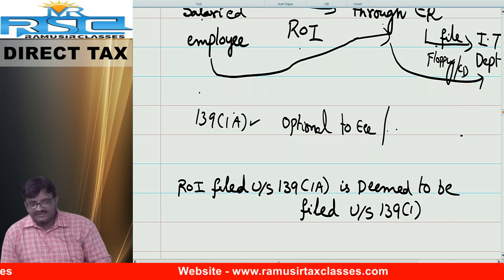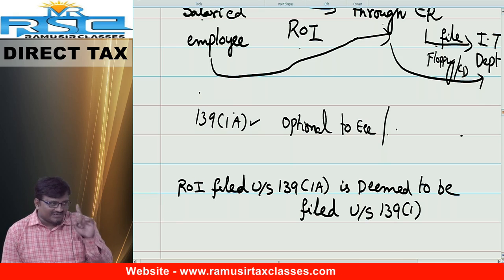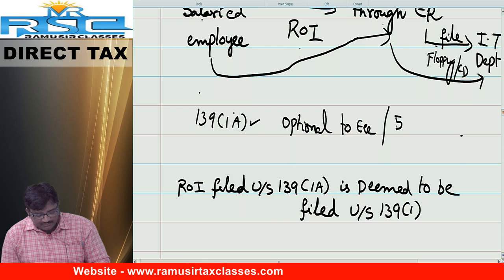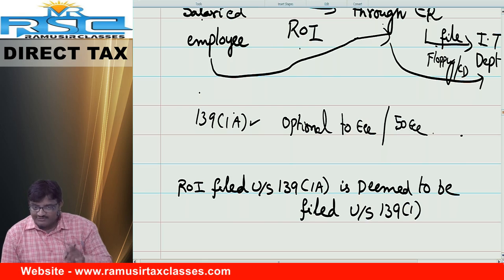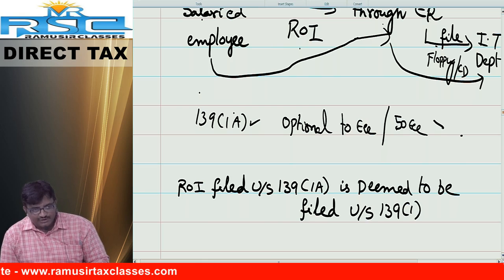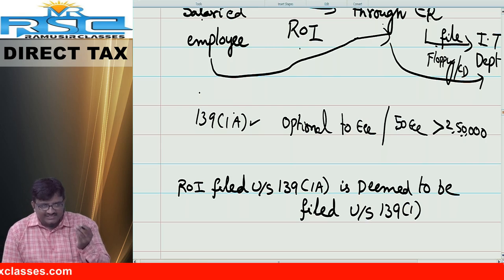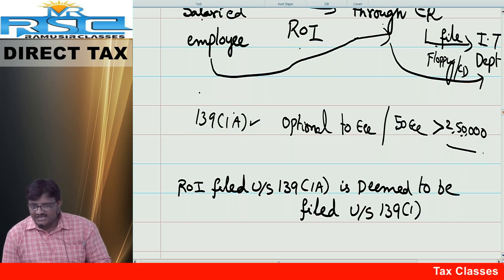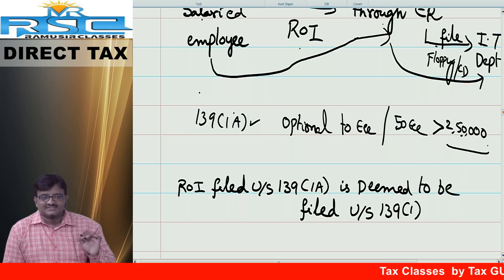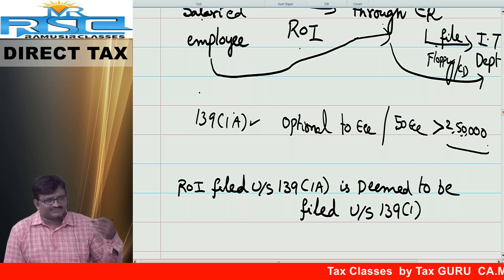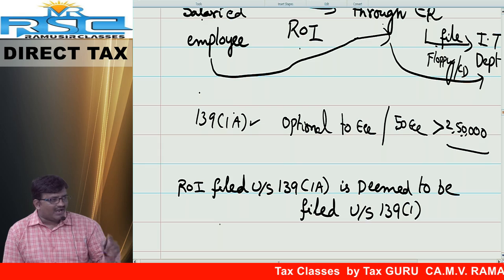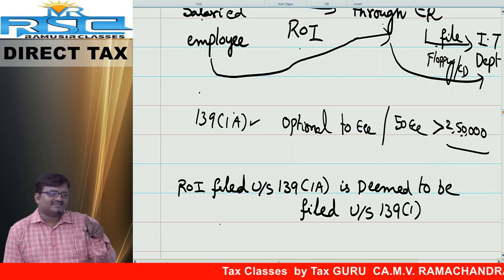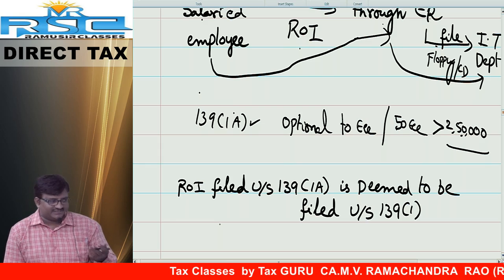Next, it is applicable only to those organizations where a minimum of 50 employees must be there whose salary is more than 2,50,000. I repeat, at least in your organization a minimum of 50 employees must be there whose taxable income exceeds 2,50,000, then only this concept is applicable. So here I have some doubts. Doubt number 1: do I need to file the return under section 139(1) or 139(1A)? That is the question.